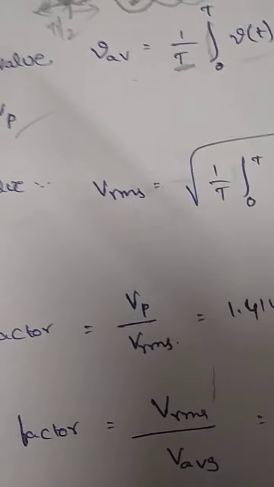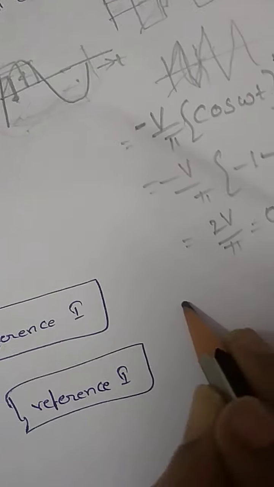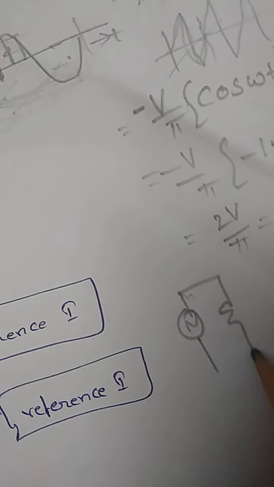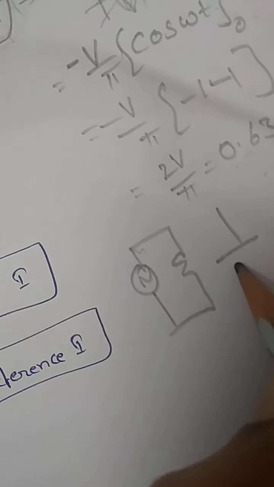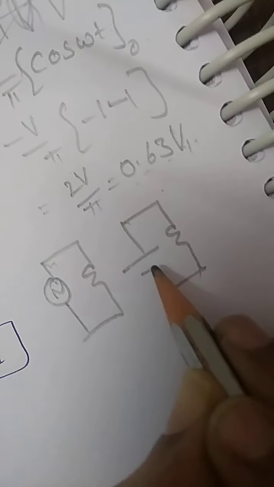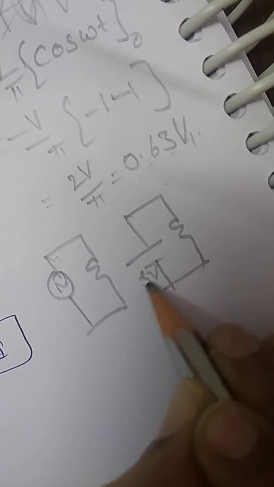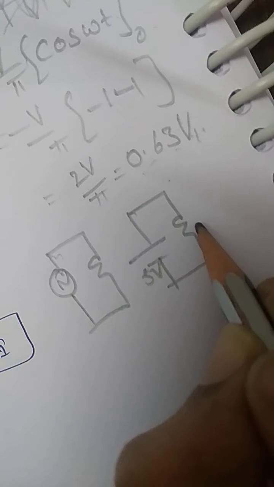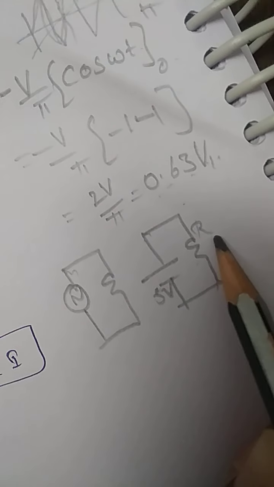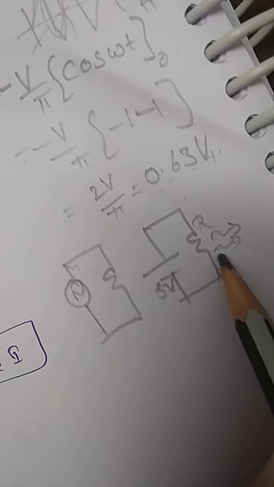For example, if I connect one resistor to a DC source of 5 volts, some amount of heat is developed in this resistor.